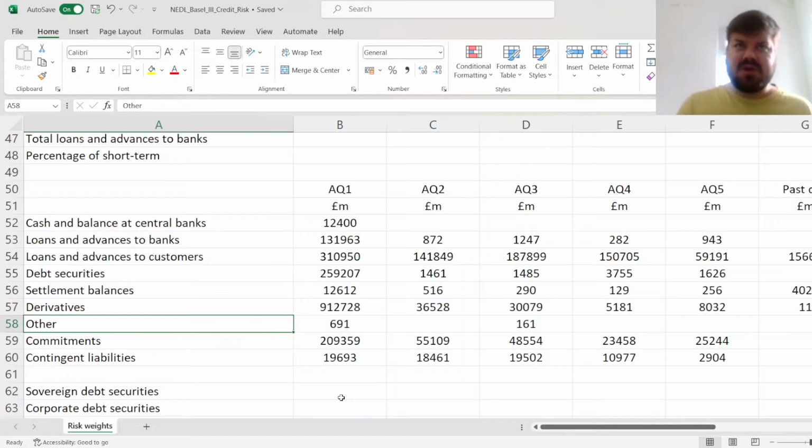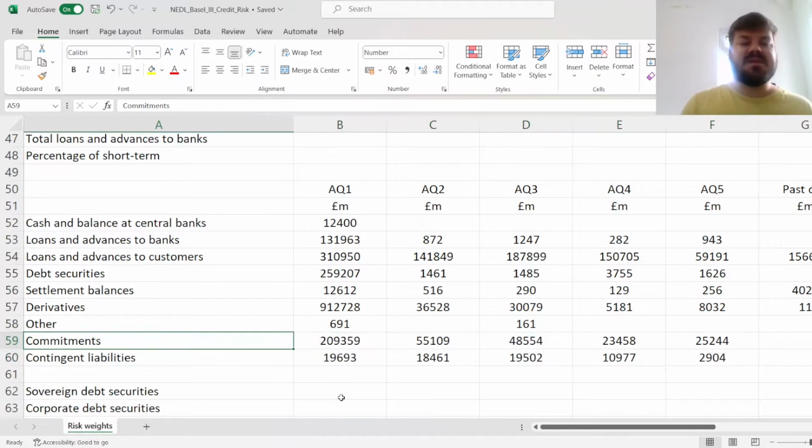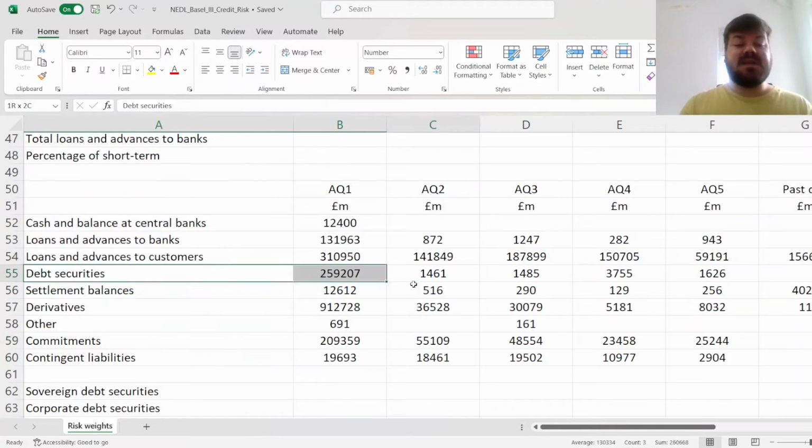Other assets, which if we carefully study what Royal Bank of Scotland means by other financial instruments, those would mainly be exposures to unlisted equity, so say small stakes that Royal Bank of Scotland might have in some companies. So those have their own special treatment in Basel III credit risk. And we have got off-balance sheet items such as commitments and contingent liabilities, which have credit conversion factors in Basel III.